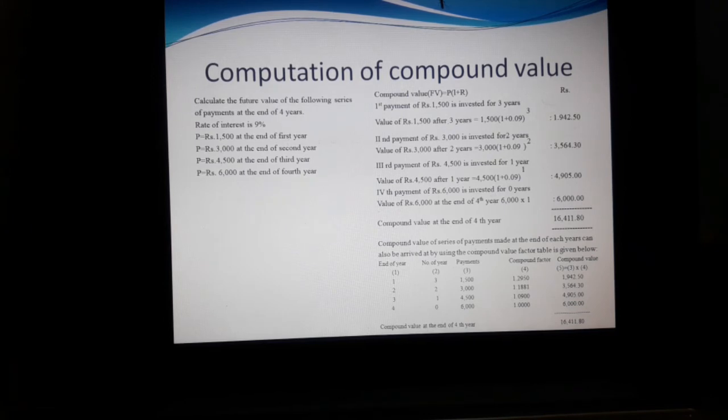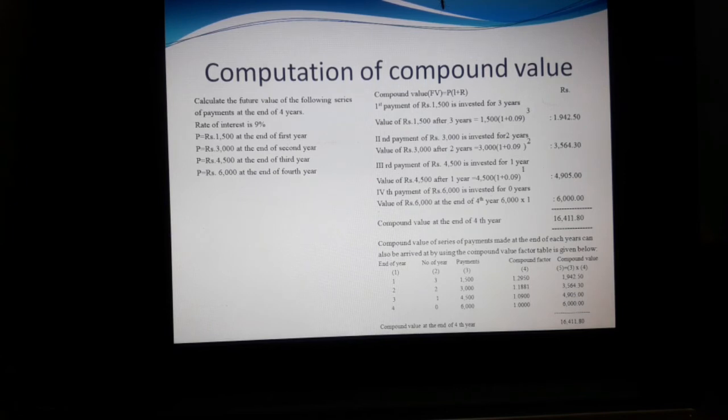Then second year payment 3,000. If we are investing again 1,500 in the second year, it would be 3,000 in the second year. Second year 3,000 means we have to calculate for the third year and fourth year only, so for 2 years. Then third year payment 4,500, again you invest 1,500, the total amount is 4,500, and it stays only 1 whole year. In the fourth year, again investing 1,500, the amount is 6,000. Now we can calculate that amount.